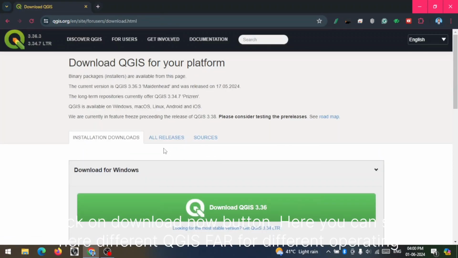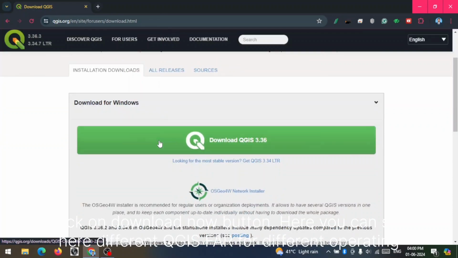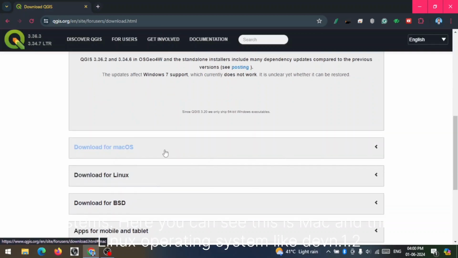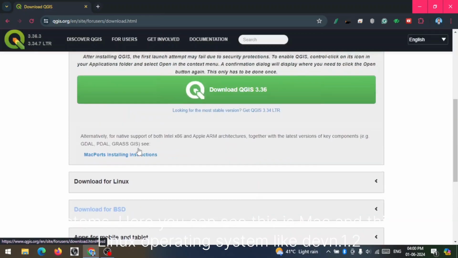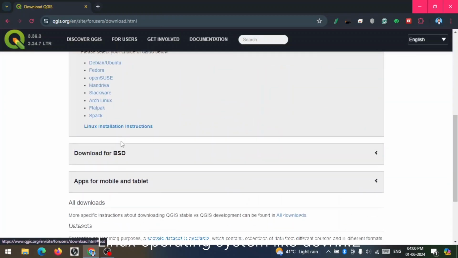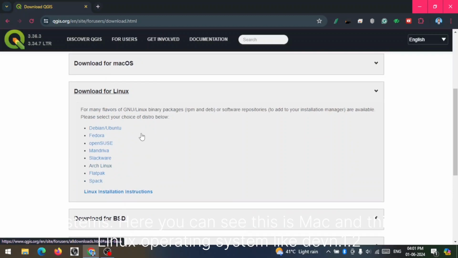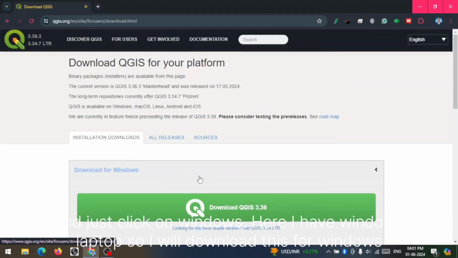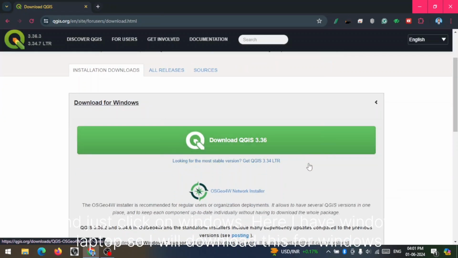Okay, here you can see different QGIS versions appear for different operating systems. Here you can see this is Mac and this is Linux operating system, like Debian, Ubuntu, and just click on Windows. Here I have a Windows laptop, so I will download this for Windows and just click on it.